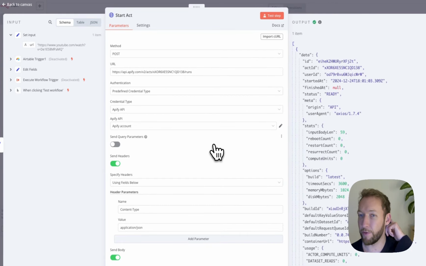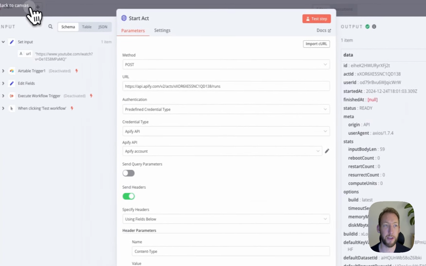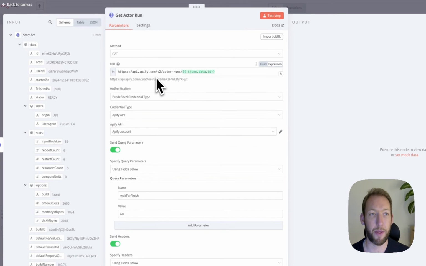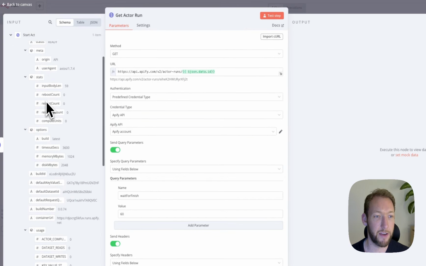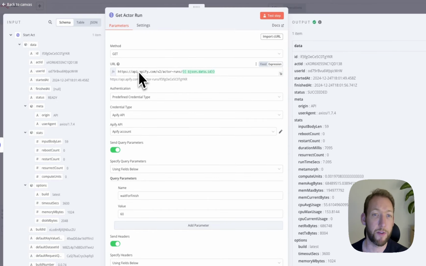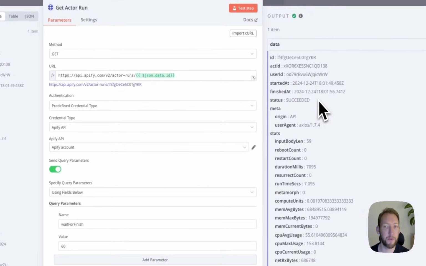So now we've run that, you can see that we've got a successful call to Apify, and it's given us a status back, which is ready. But one thing that we need to do is effectively then call the GET method. So this is just telling us that the data that we've requested in the run has now been executed. What we now need to do is pass in the ID that was returned by the Apify actor to get the status and make sure that we're only retrieving the values once the status has succeeded.